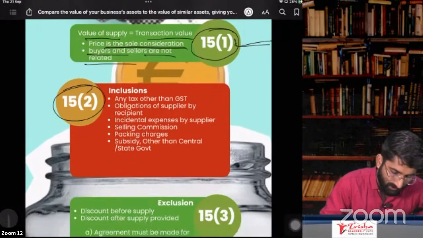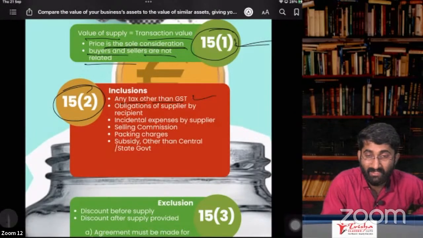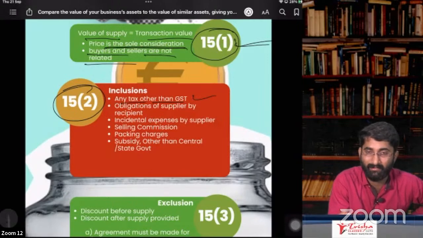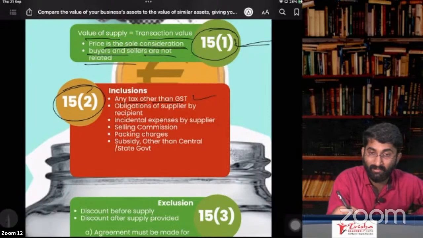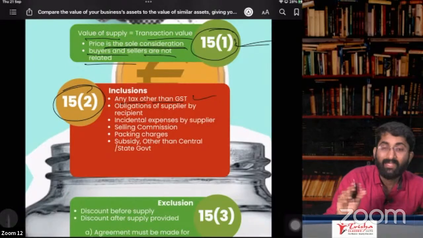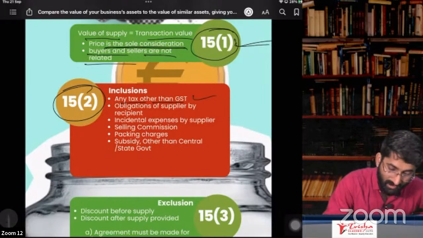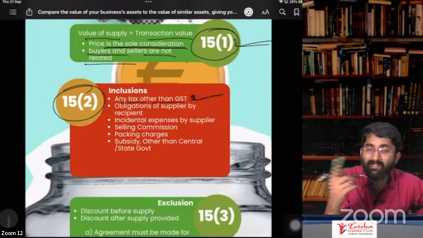What are the inclusions here? Any tax other than GST. And GST don't include, that is not value of supply, because it will create a loop. On that there will be GST, again include that. Any tax other than GST, that will be included. GST don't include other tax.